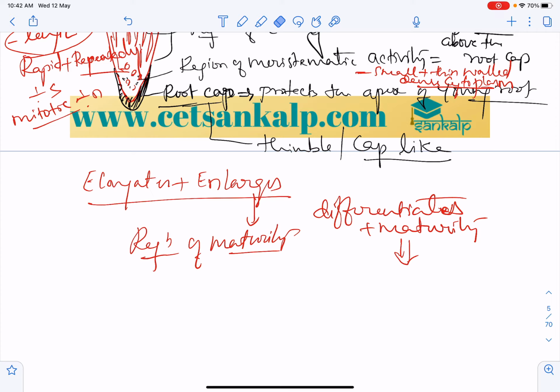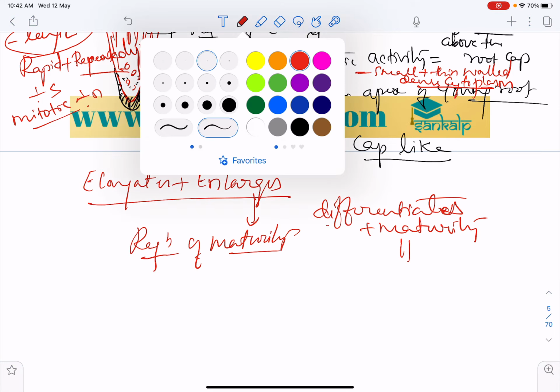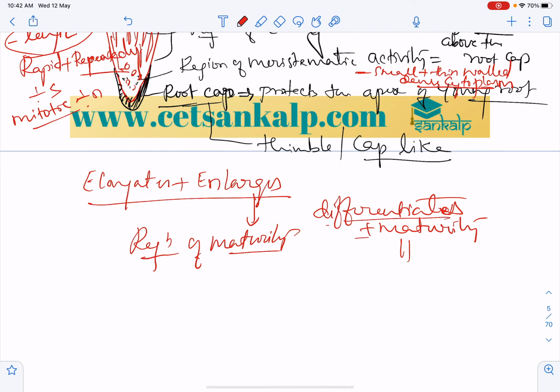So these elongated, enlarged cells differentiate and attain maturity. When they differentiate and attain maturity, they become mature cells. So that is the region of maturity.